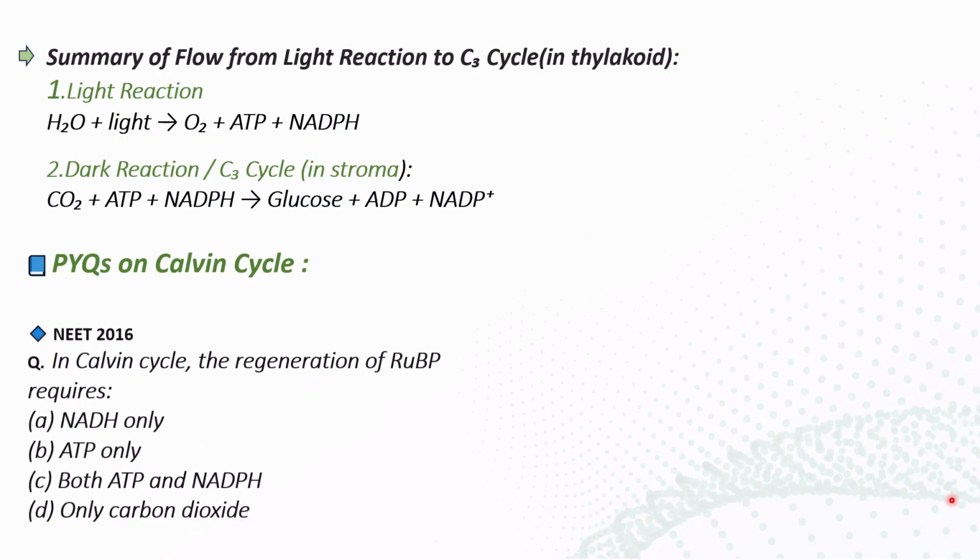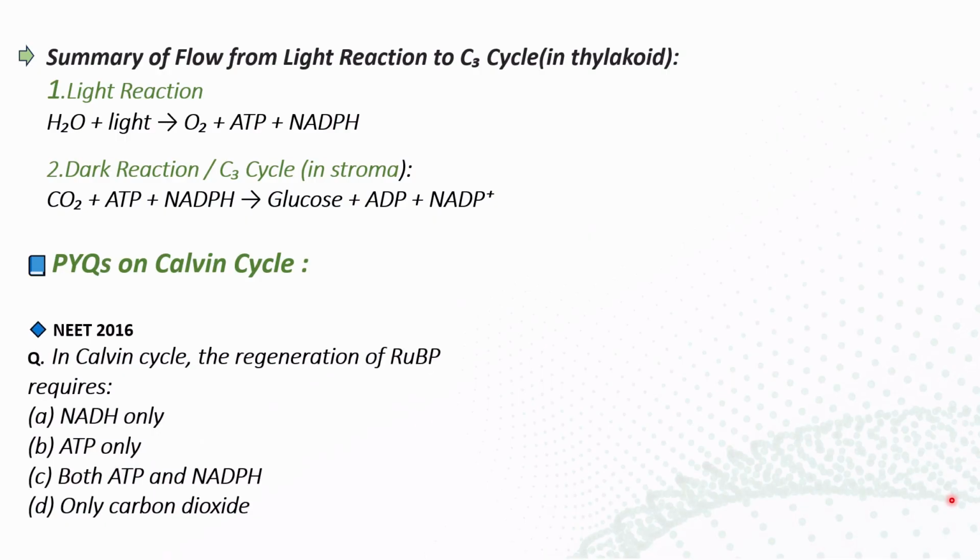So let's go on with the PYQs. What were the questions given in the previous papers? First one: in the Calvin cycle, the regeneration of RuBP requires: NADH only, ATP only, both ATP and NADPH, or only carbon dioxide.